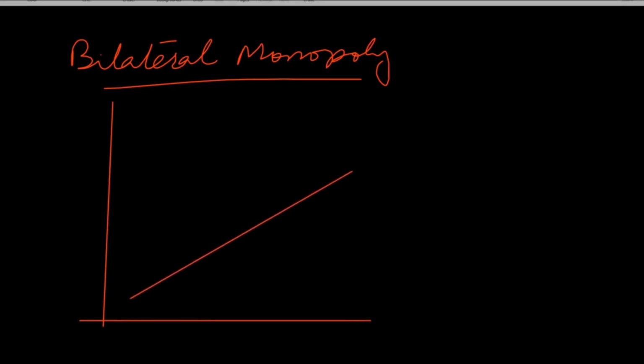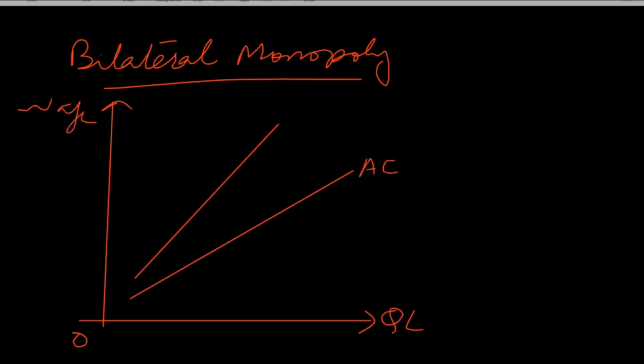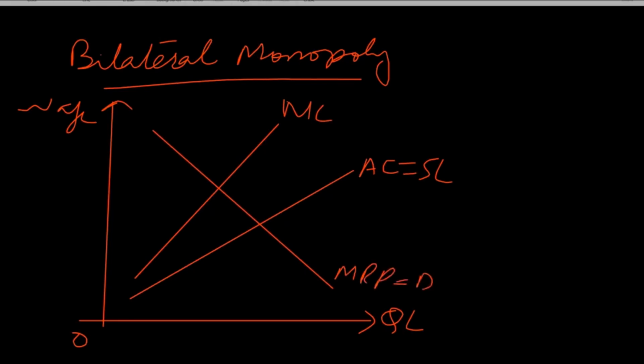Again, we have to draw two divergent lines. We have quantity of labor on the x axis and wage rate on the y axis. This is average cost of labor, which is also equal to supply of labor, and this is marginal cost of labor. Marginal cost of labor is the additional cost of employing one additional unit of worker.